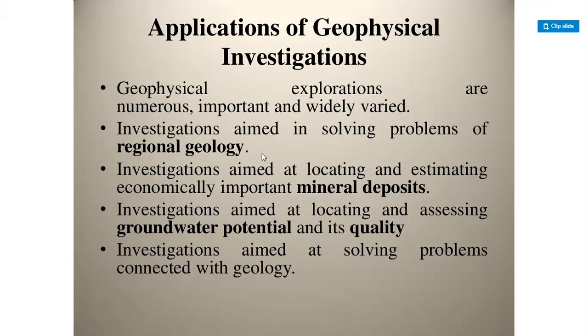And permafrost mapping. Permafrost, or permafrost soil, is soil at or below the freezing point of water, 0 degrees centigrade or 32 degrees Fahrenheit, for two or more years. The presence of permafrost and its thickness are significant concerns for utility corridor planning in cold regions. Electrical resistivity imaging, electromagnetics, seismic reflection, and GPR are the commonly used methods.